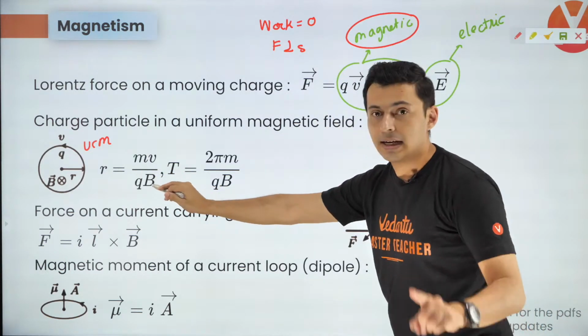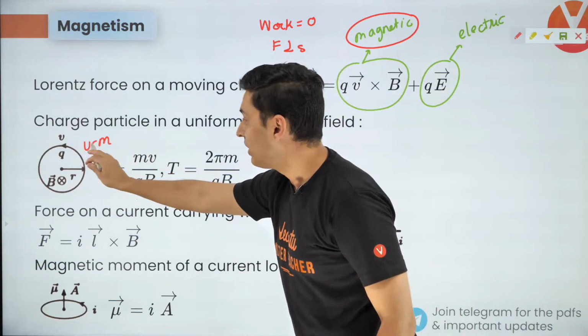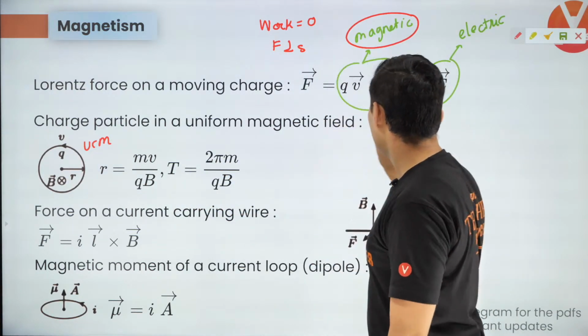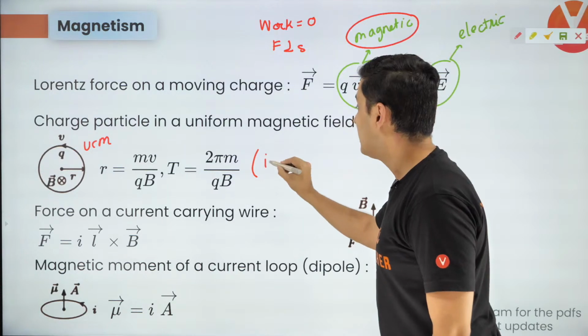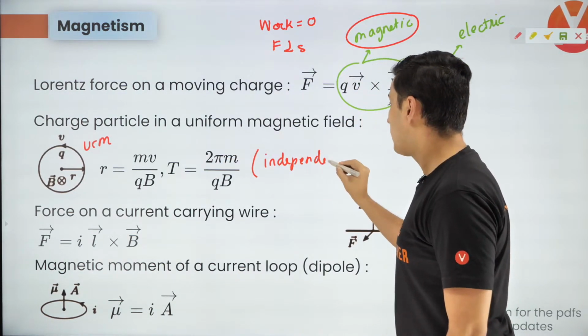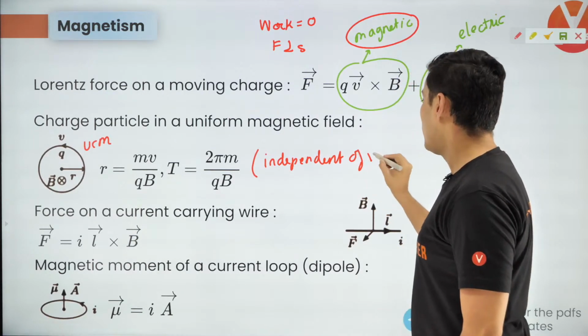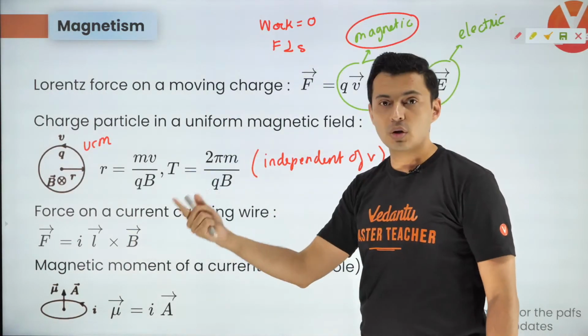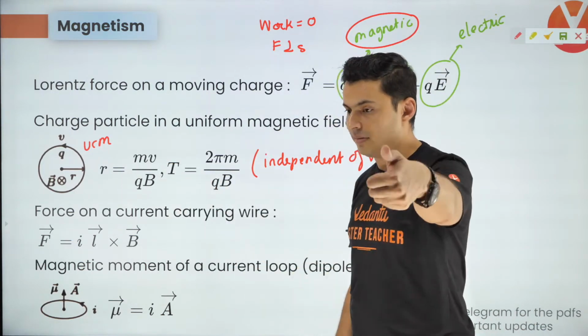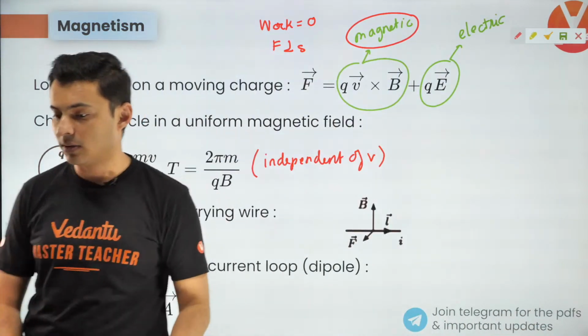You should remember the radius of that circular path. And the time period is 2 pi m by qB. The important part over here is that the time period is independent of velocity. So no matter how fast you throw, the time period remains the same, but the radius would be different. Very, very interesting fact out there.